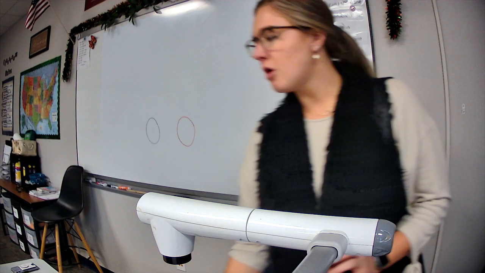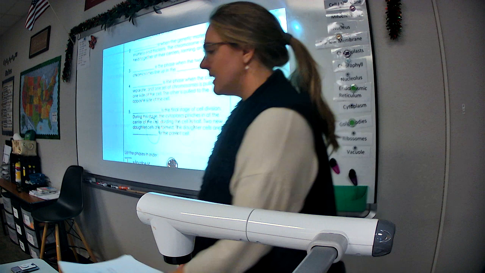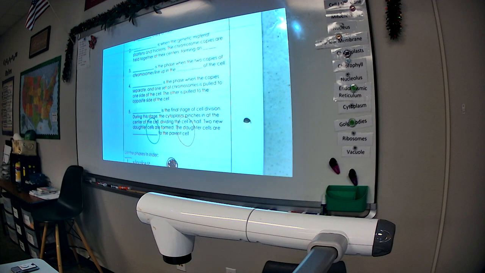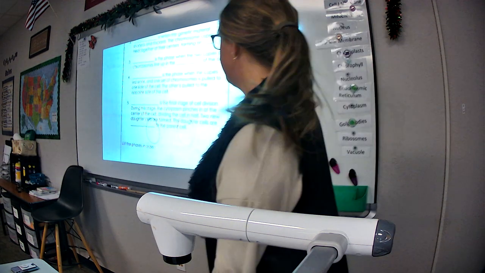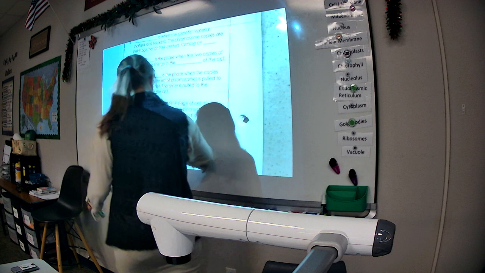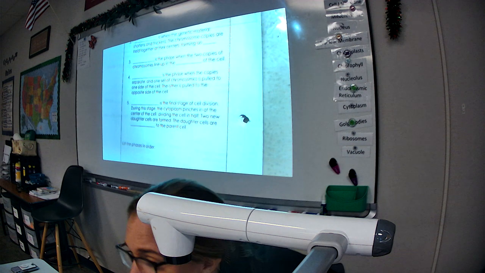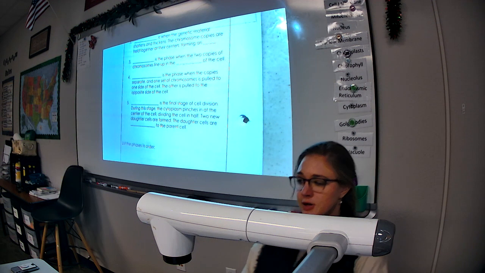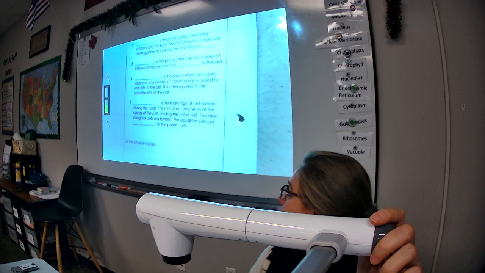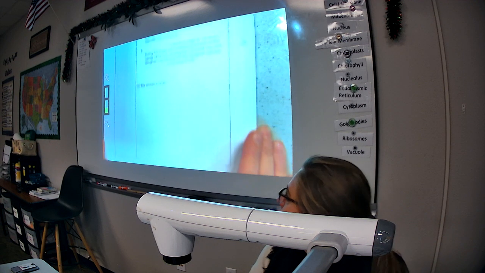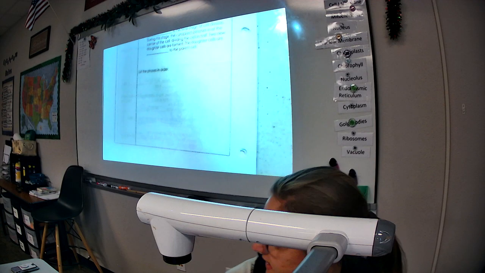But right now, go to the bottom of your notes. It says list the phases in order. We're going to list them as well as draw the picture. Now, if you have 2 colors, I would recommend using 2 different colors. You can even use pencil and red pen if you want. But I think it will just help you to see 2 different kinds. Okay? So, list the phases in order.